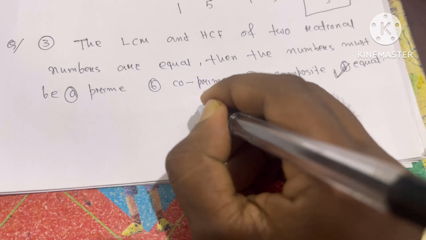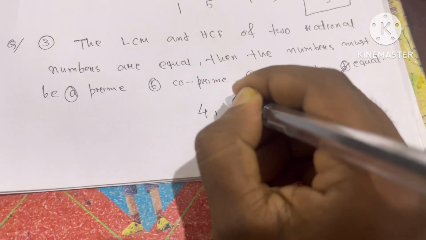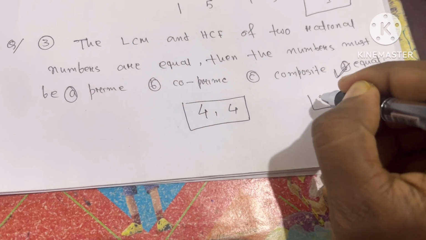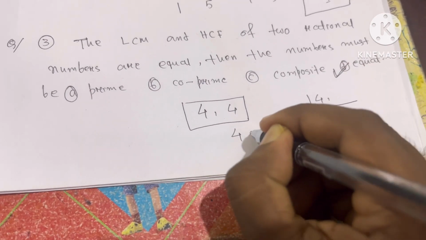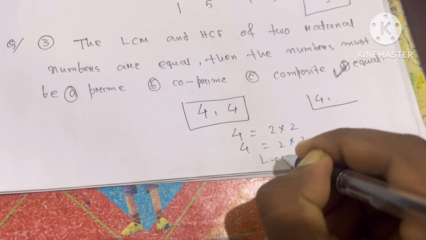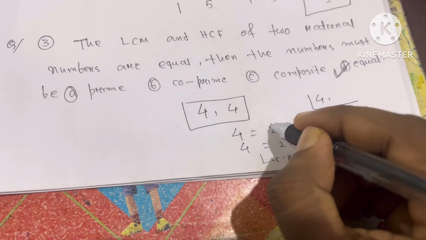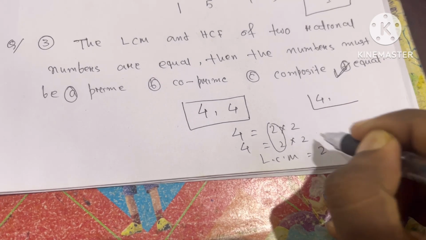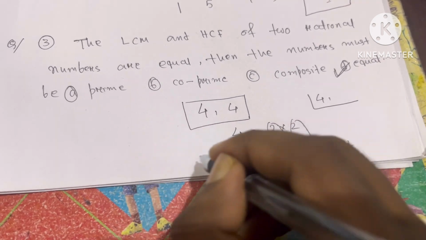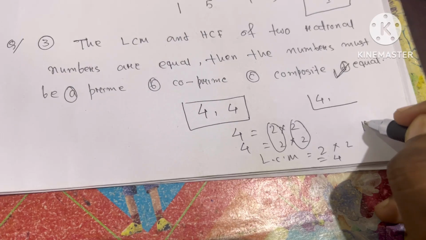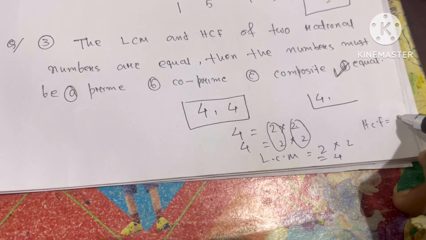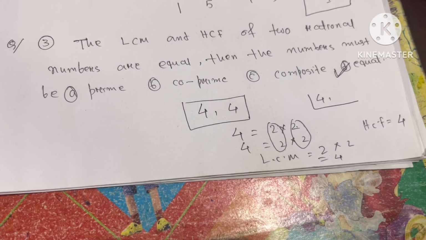Suppose you consider 4 and 4. If you find the LCM of 4 and 4, what is it? 4 is 2 into 2, and the other 4 is also 2 into 2. So for the LCM, from this pair 2 comes, from this pair 2 comes, so the LCM will be 4. And the HCF will also be 4, since this pair also comes, or this pair comes. So the HCF is also 4.